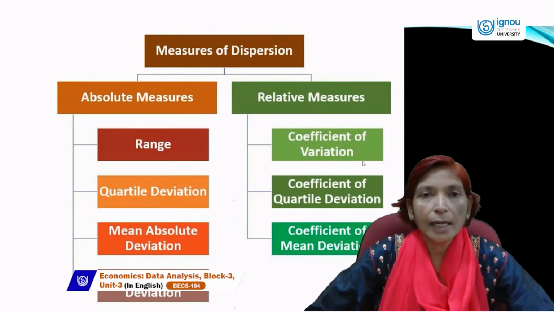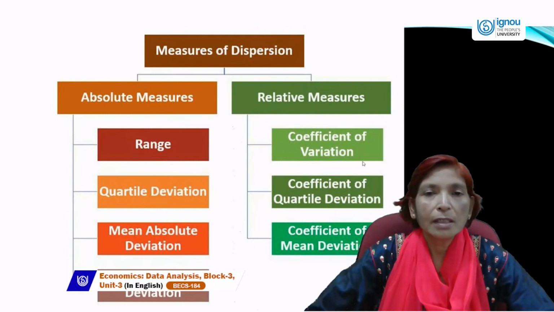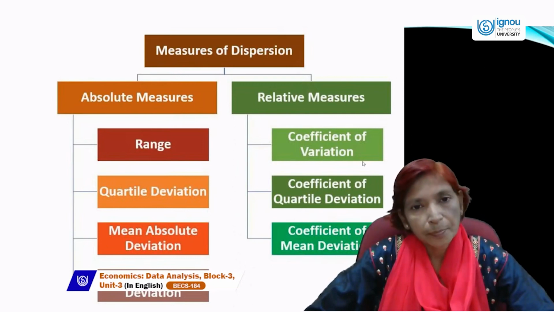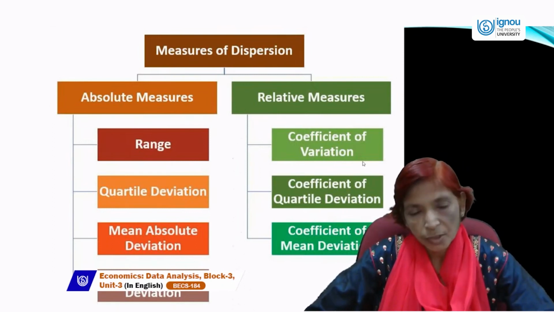Range, quartile deviation, mean deviation, and standard deviation, these all measures are included in absolute measures. And in relative measures, we include coefficient of variation, coefficient of range, coefficient of quartile deviation, and coefficient of mean deviation.